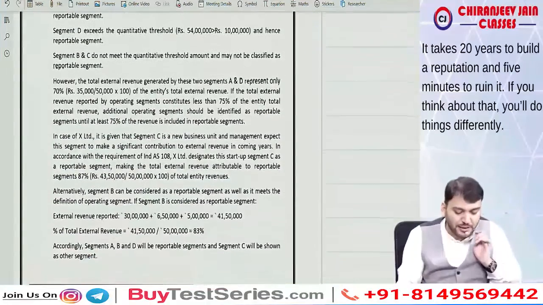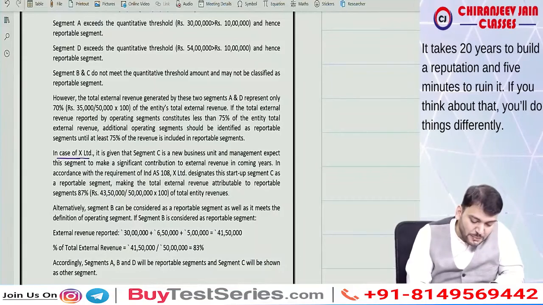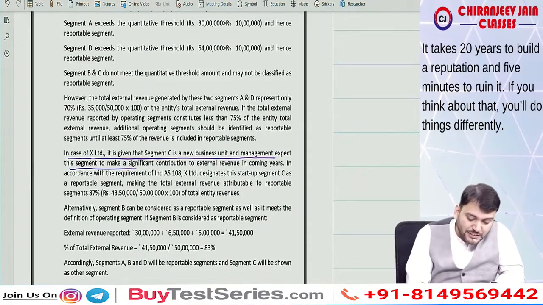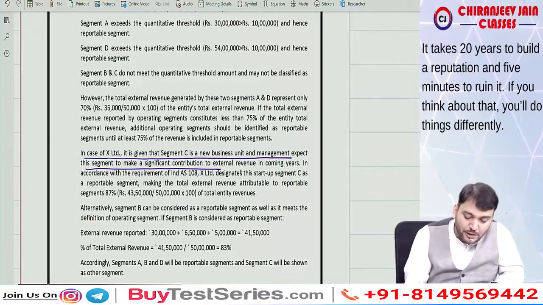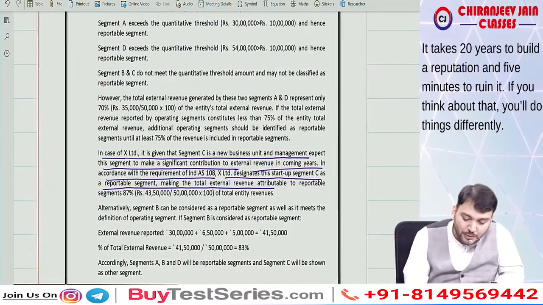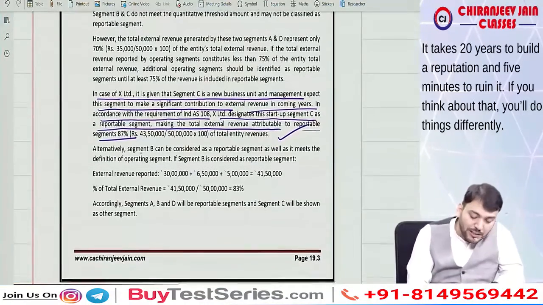If you read the answer they have given, in the case of X Limited, it is given that segment C is a new business unit and management expects this segment to make a significant contribution to external revenue in coming years. In accordance with the requirement of Ind AS 108, X Limited designates the startup segment C as a reportable segment, making the total external revenue attributable to reportable segments 87%.